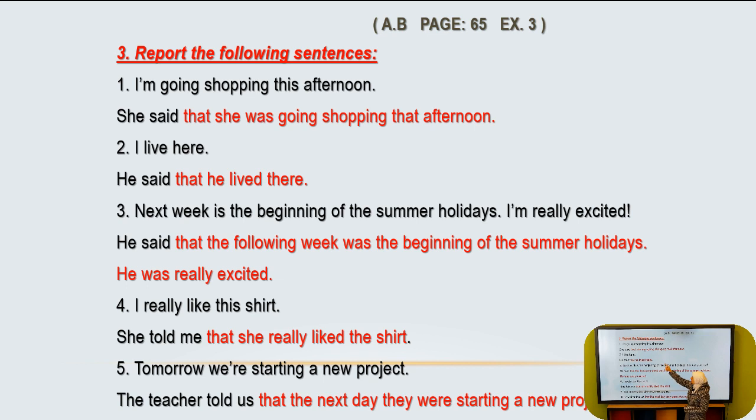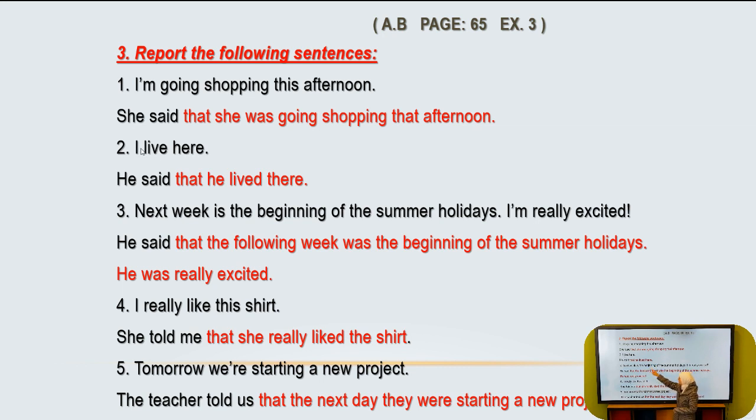She said that she was going shopping, and here we have this afternoon, it becomes that afternoon. Okay? So the whole sentence again, I am going shopping this afternoon, it should become, she said that she was going shopping that afternoon.